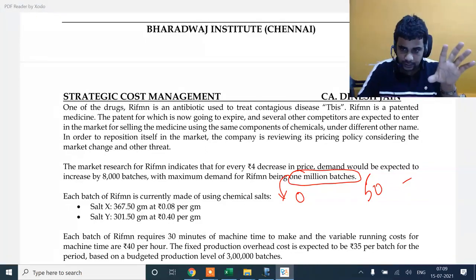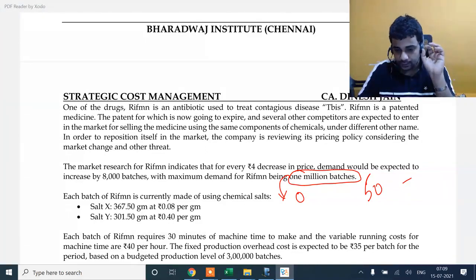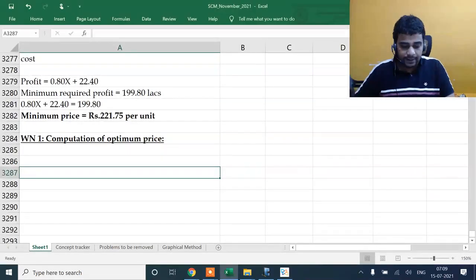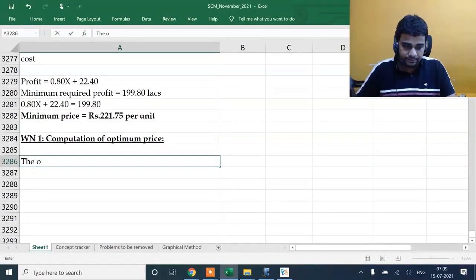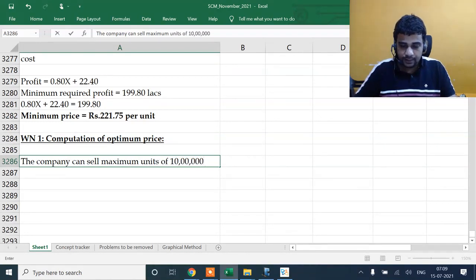Any question till now which we have done on the profit maximization model had said the price is going to be 500, you will sell so many units. Price is 1000, you will sell 0. Something will be there. Here that was not given. So now write: the company can sell a maximum of 10 lakh units. It is assumed, it's an assumption only, but a logical assumption.